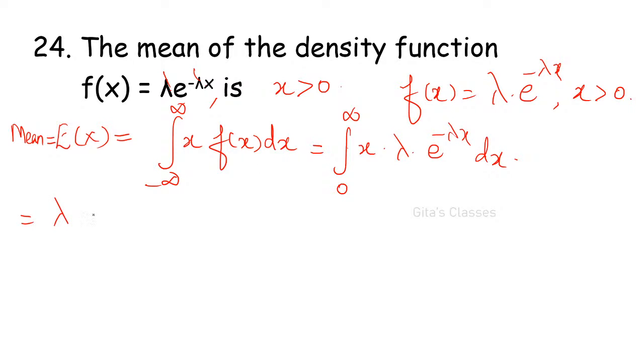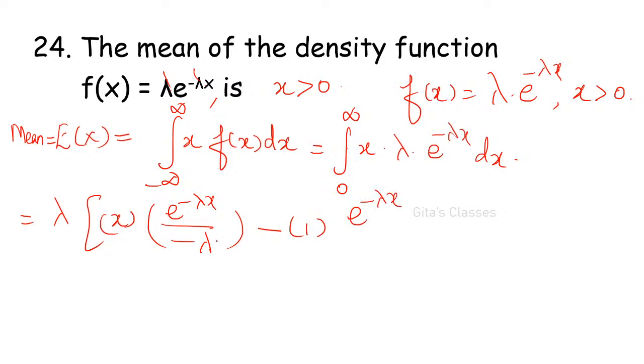So lambda can be taken outside. You have x into e power minus lambda x by minus lambda, and you keep on differentiating the first function, keep on integrating the second function. Okay. So minus of 1 into e power minus lambda x, integrating this.